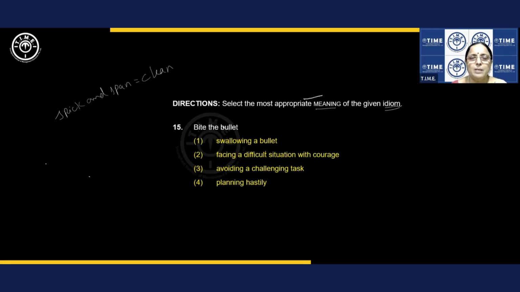Bite the bullet. There may not be a bullet in the answer. Remember that. Swallowing a bullet is the literal meaning, and you can't swallow a bullet. The meaning is facing a difficult situation with courage. The idioms, you have to know them on your own, but I try my best to give you the clue. So bite the bullet is facing a difficult situation with courage. Avoiding is wrong. Planning hastily? No, not at all. So the answer is 2. Simple and straight. Next one.